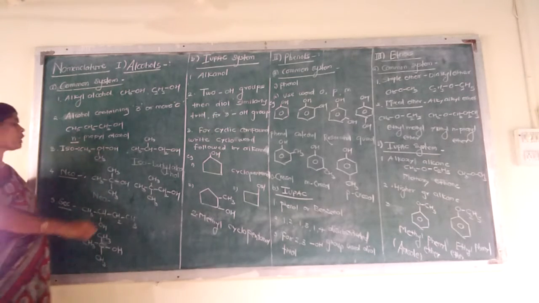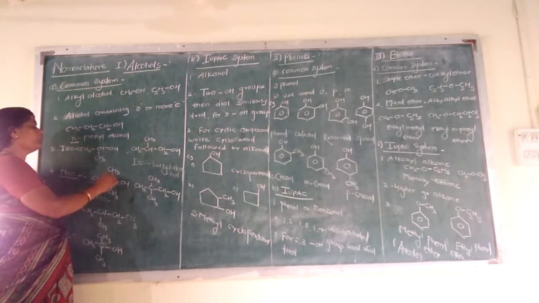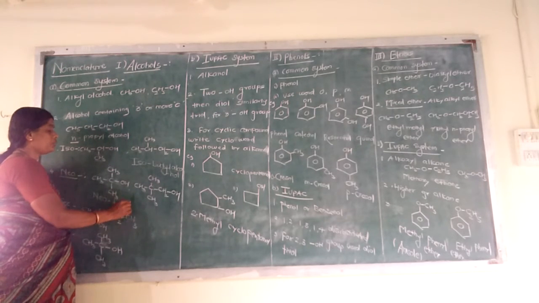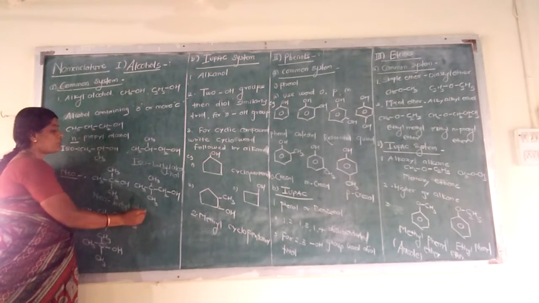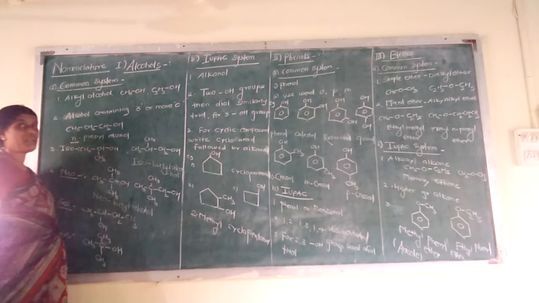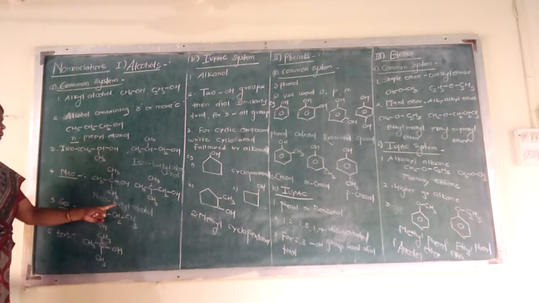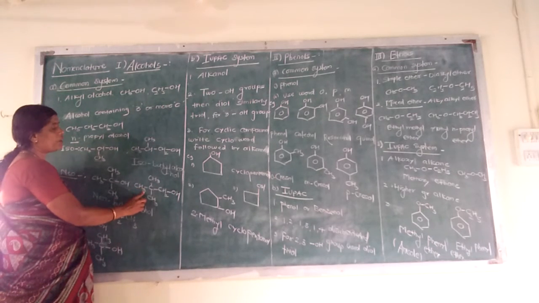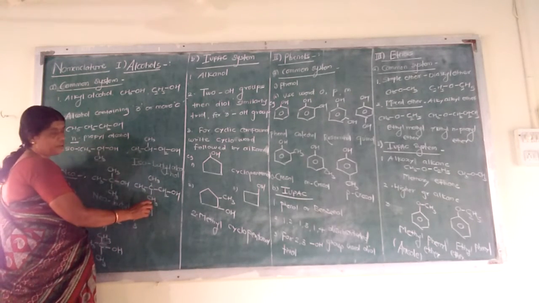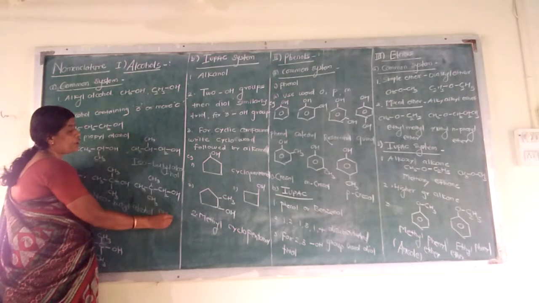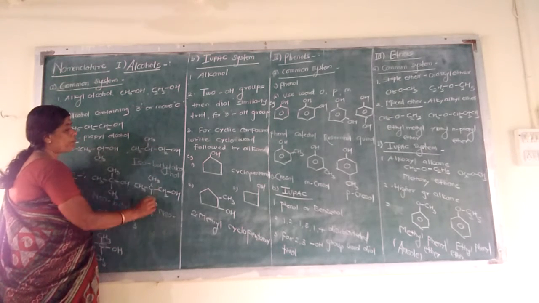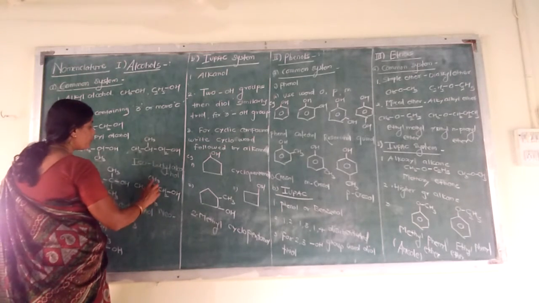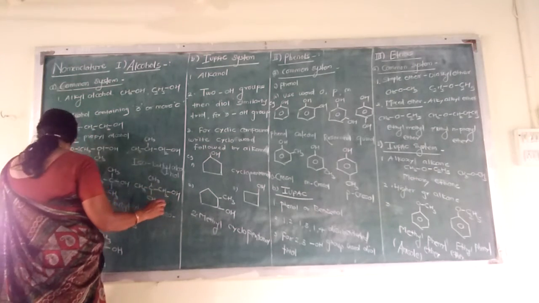Rule for common system: count all carbons, 1, 2, 3, 4. 4 means butyl. For OH, alcohol, so the name is neo-butyl alcohol. In the second example, there is a neo condition. So we write the name neo. 1, 2, 3, 4, 5. 5 means pentyl. So the name is neo-pentyl alcohol.